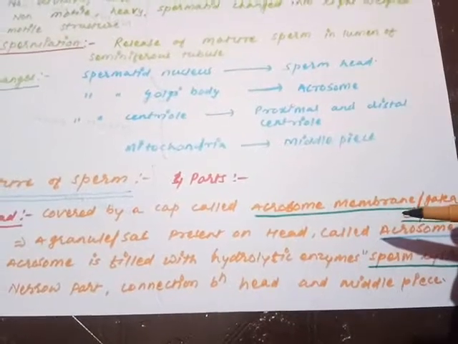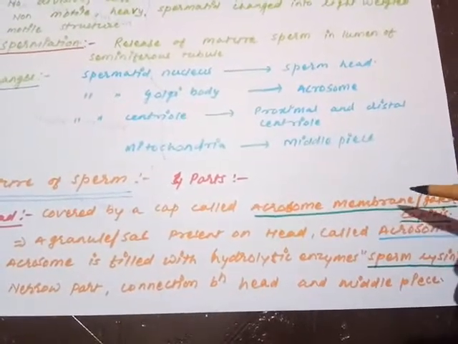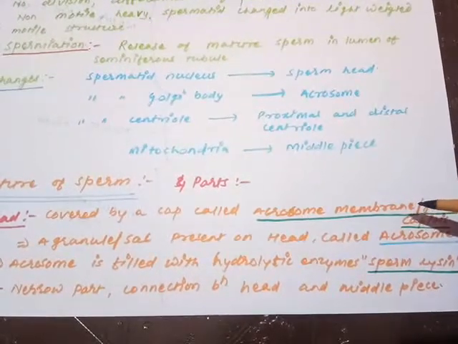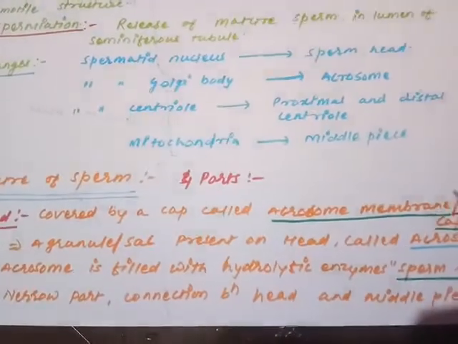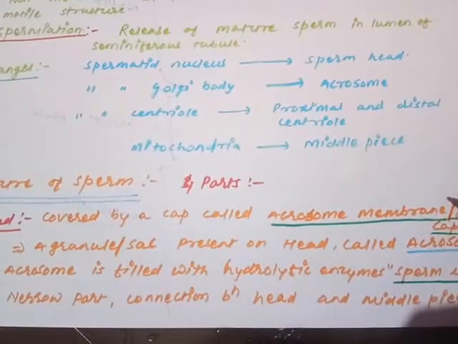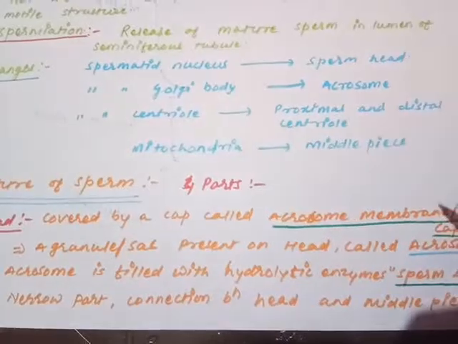But the problem is that if the acrosome remains open, it may hydrolyze any structure of the female reproductive tract, or even the male reproductive system, wherever the sperm is moving. So to protect from such a disastrous nature, the acrosome is covered externally by a membrane that is also produced by the rest of the Golgi body. Are you getting my point?